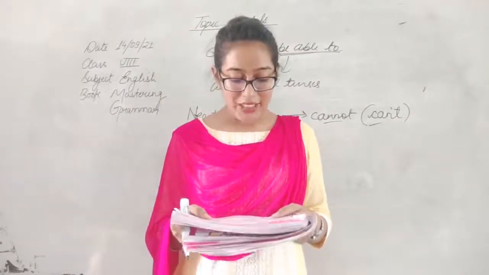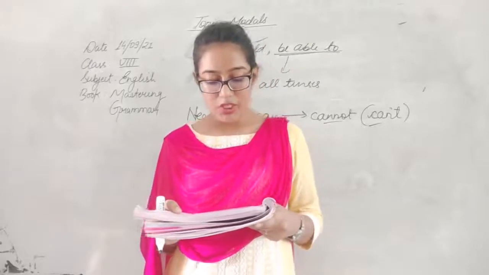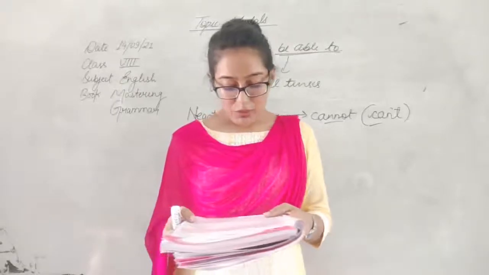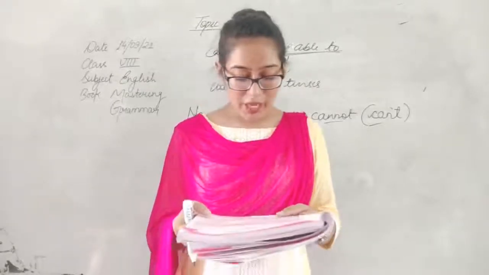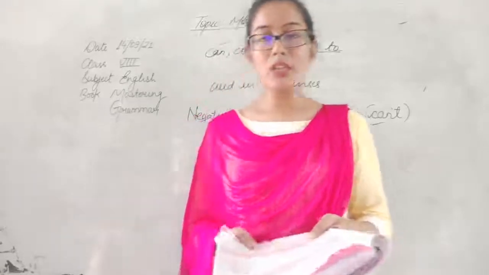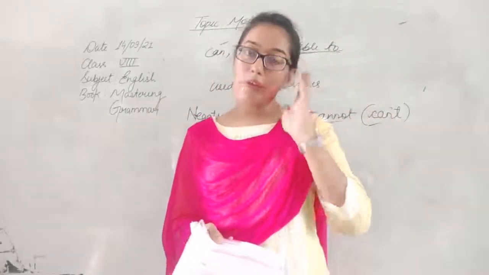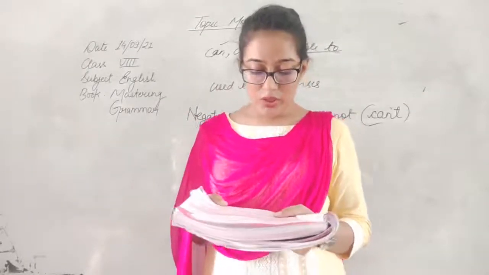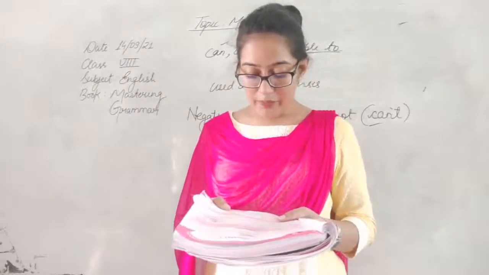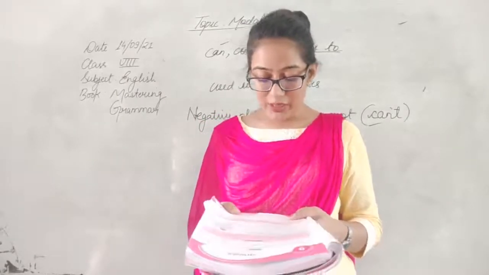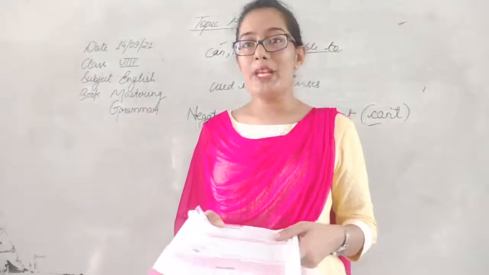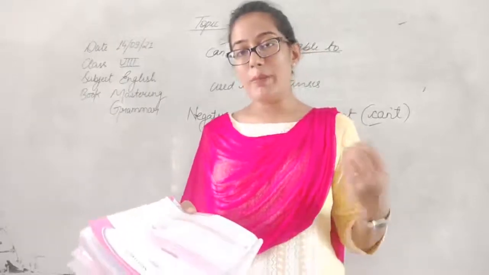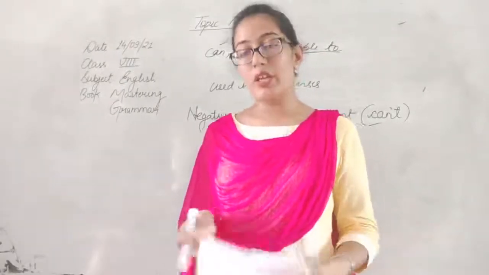The mechanic has not been able to repair the washing machine. Okay, I will not be able to accompany you to the market today. So in this we are replacing can with what? Be able to. Can, could shows possibility, ability or capacity to do something in the present and past, whereas be able to shows the possibility or ability in all tenses.